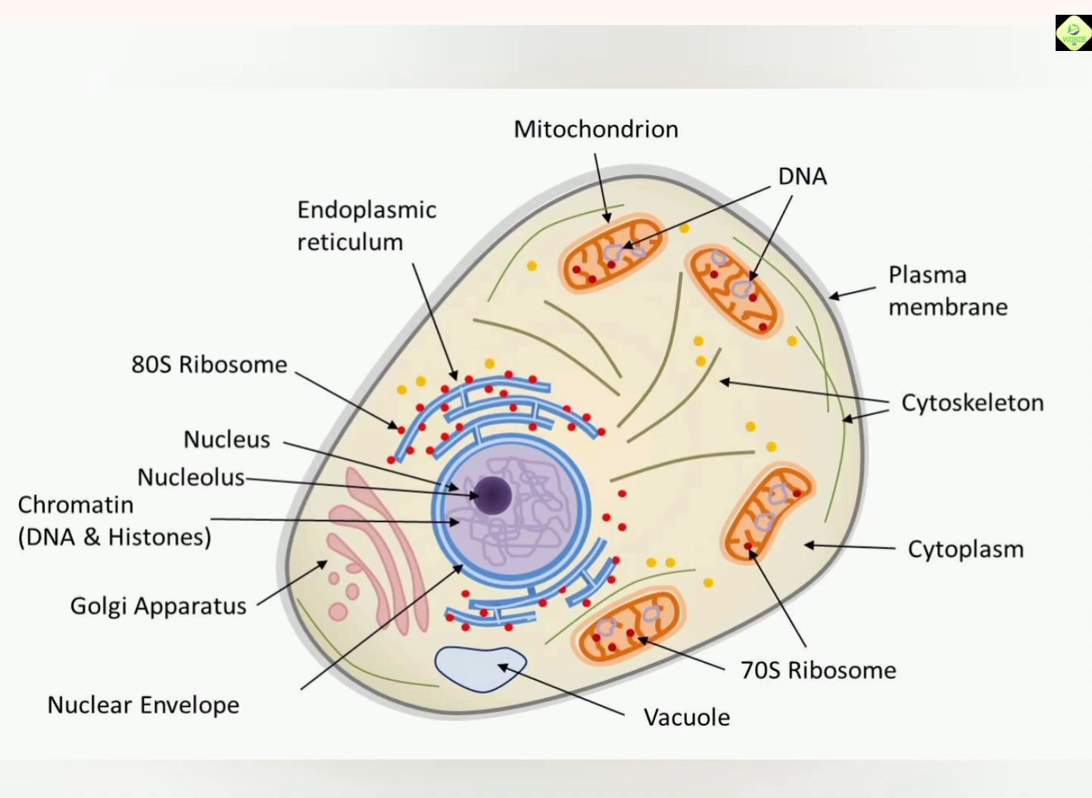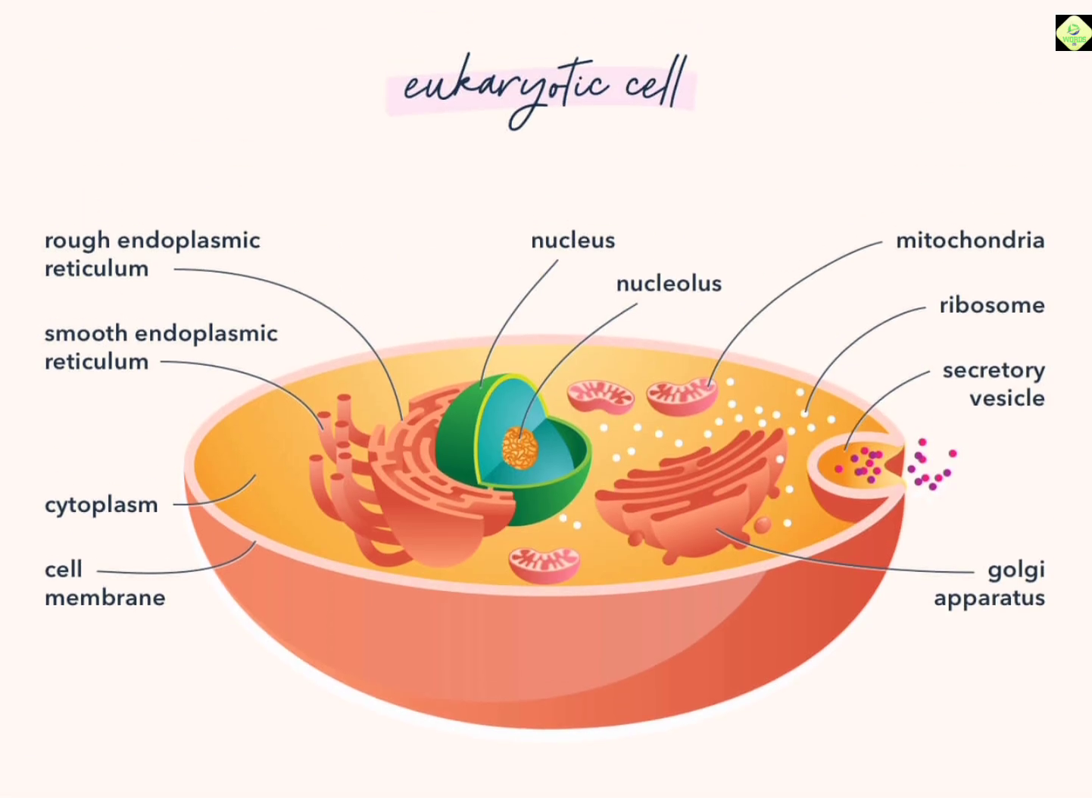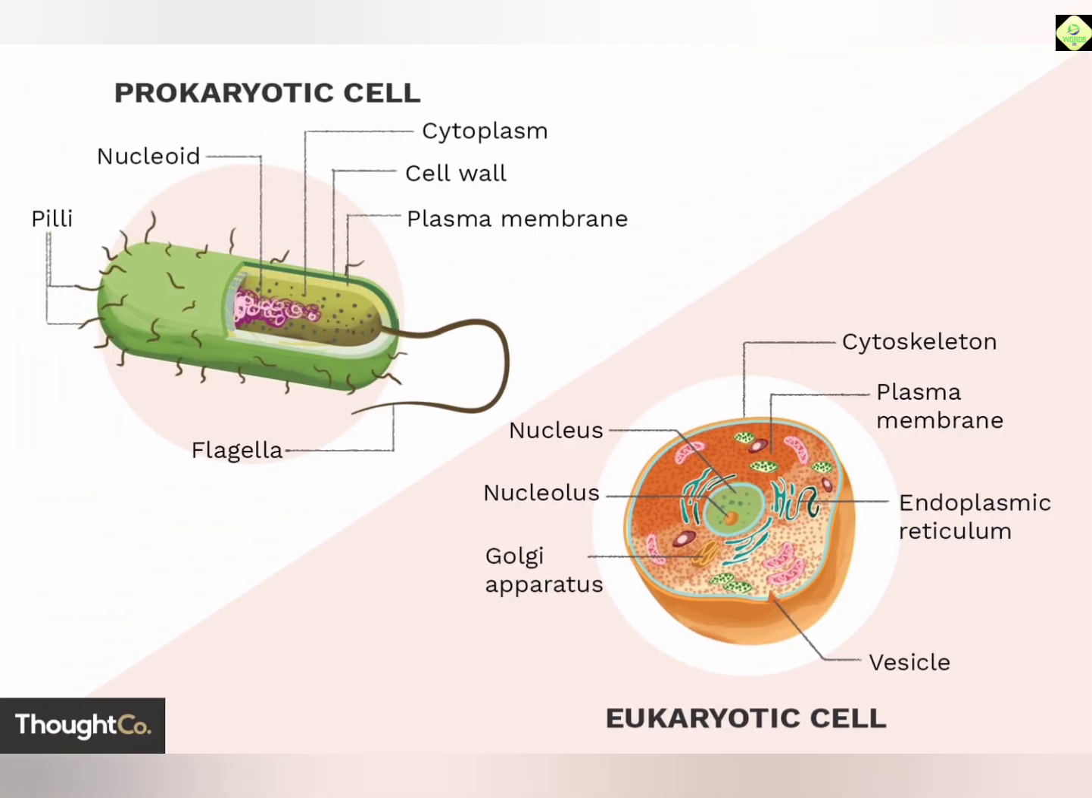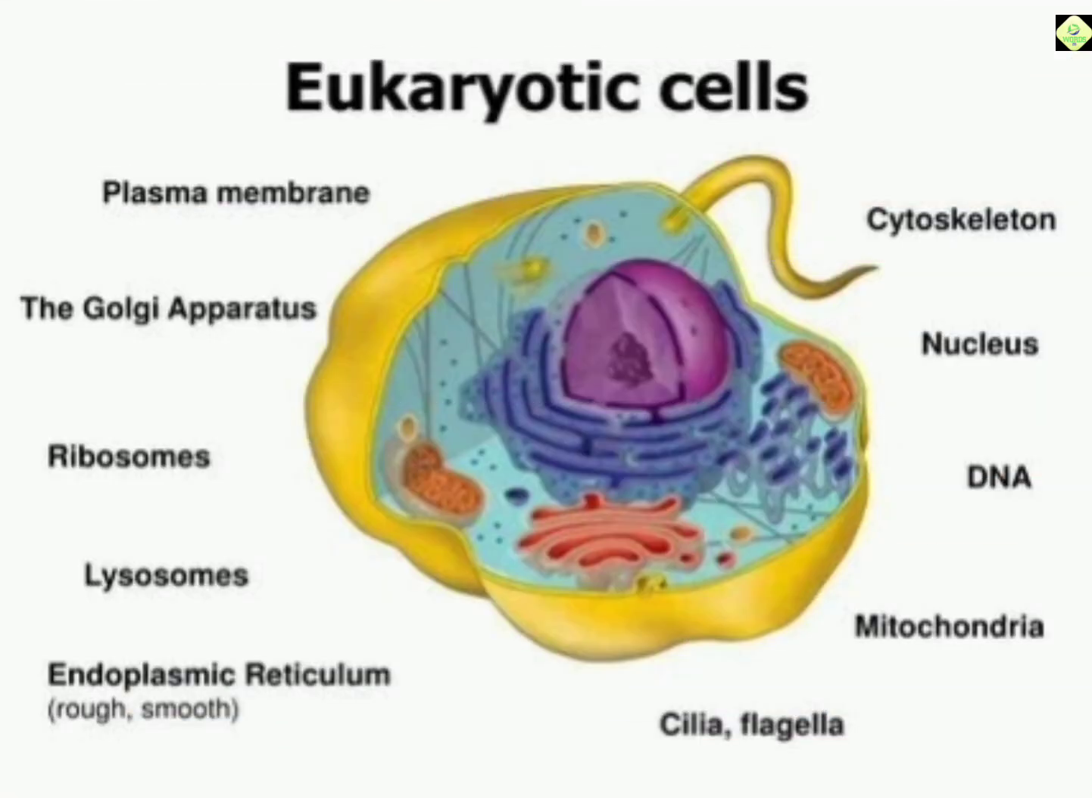Second, cell wall. The cell wall is present in plant cells, fungal cells and many algae but is absent in animal cells. It provides strength, protection and maintains the shape of the cell. Third, nucleus. The nucleus is the control center of the cell. It contains the genetic material.